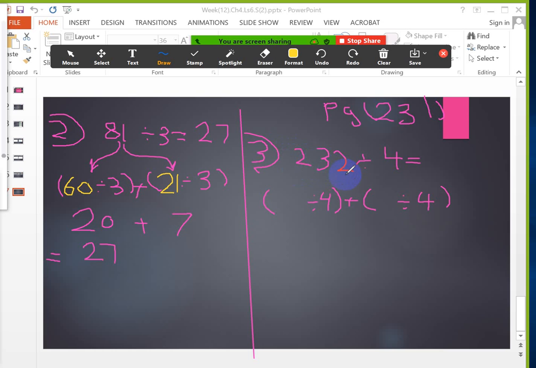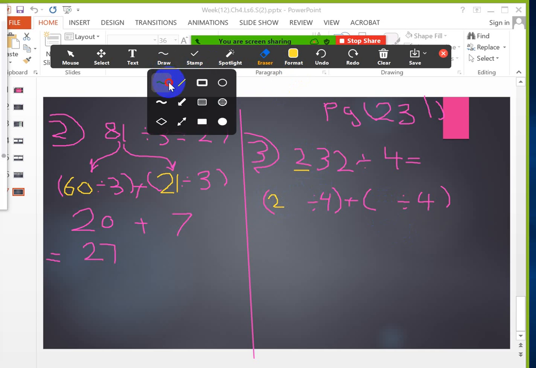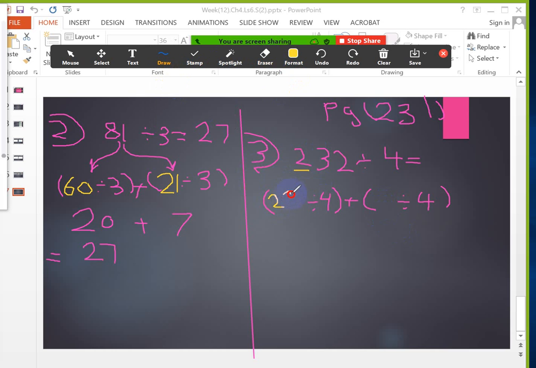The first one will be 230 and the second one will be 2. You mean here 230, right? Yes. Can I divide 230 by 4?